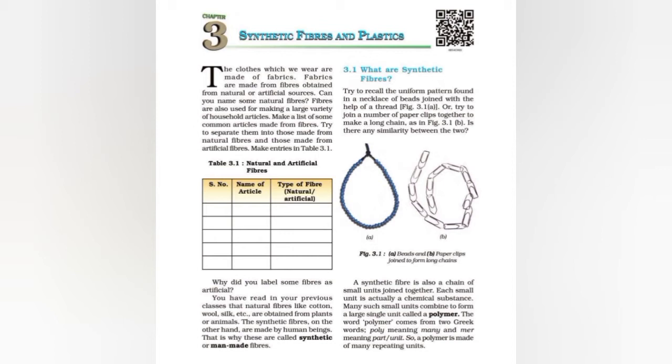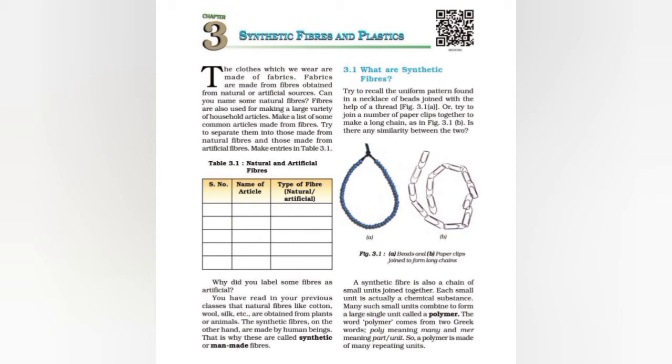Now students, we know that fiber is of two types. There are two types of fibers available, that is natural fibers and artificial fibers, or synthetic fibers, or human made fibers. So what are natural fibers? We know that fibers can be obtained both from plants and animals. So these are called natural fibers.